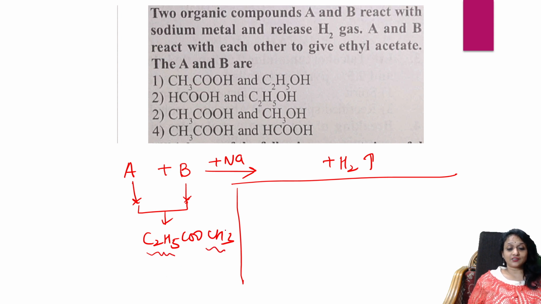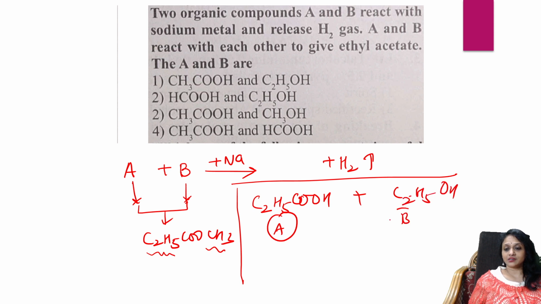So I can take one A as C2H5COOH. Right. Then I'm going to take B as C2H5OH. Done. So what will happen? Both will combine with sodium metal and finally they said it's going to give me ethyl acetate.